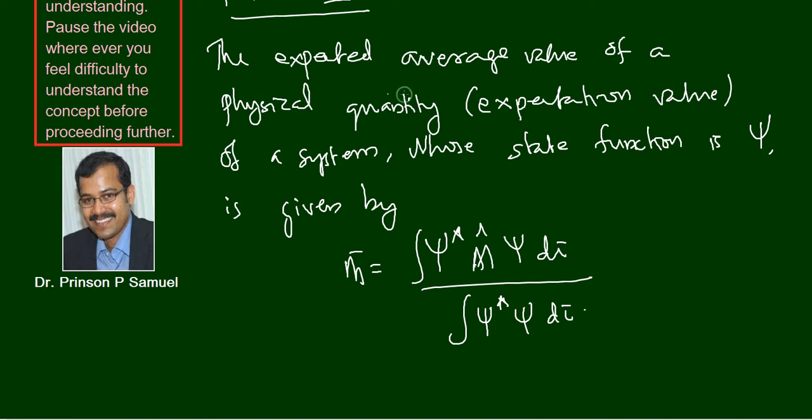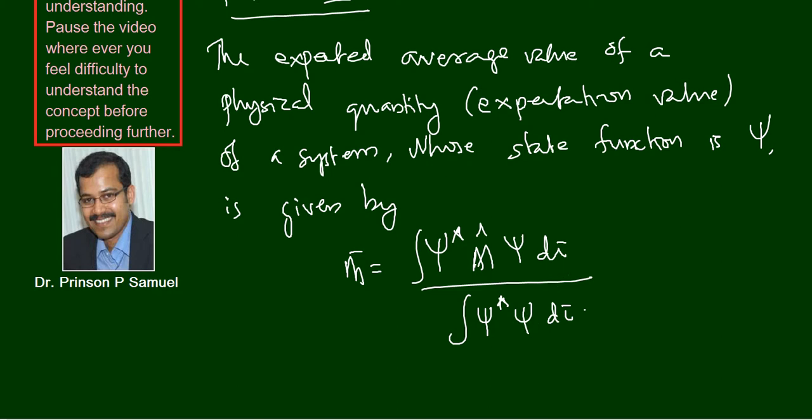The expected average value of a physical quantity, also called expectation value, of a system whose state function is psi is given by m bar is equal to integral psi star m cap psi d tau divided by integral psi star psi d tau.